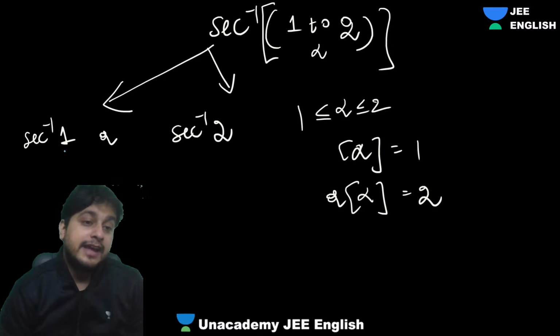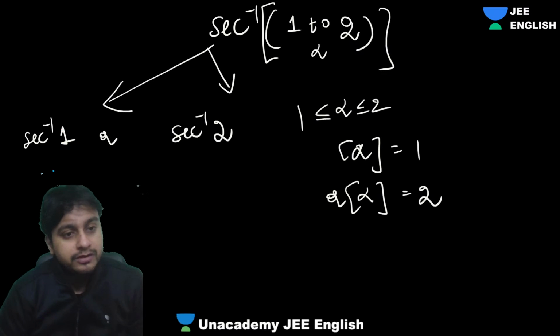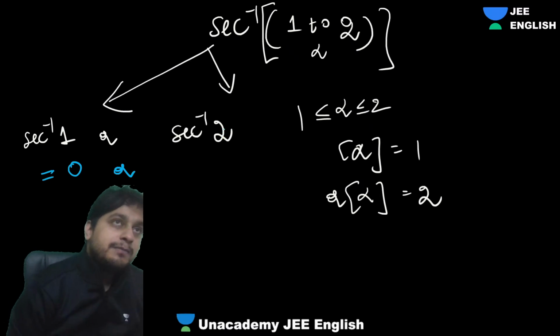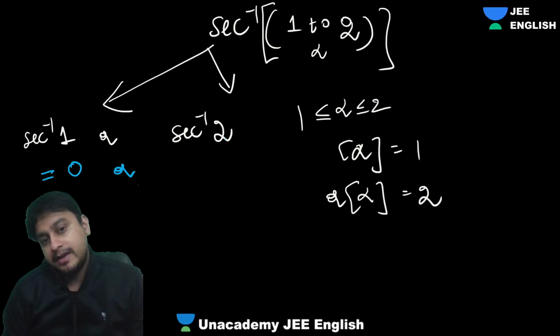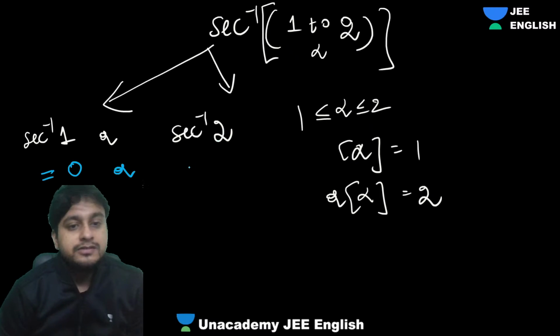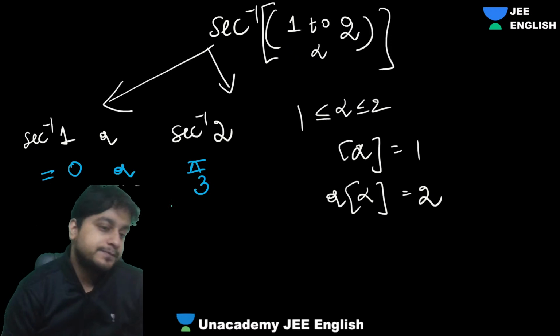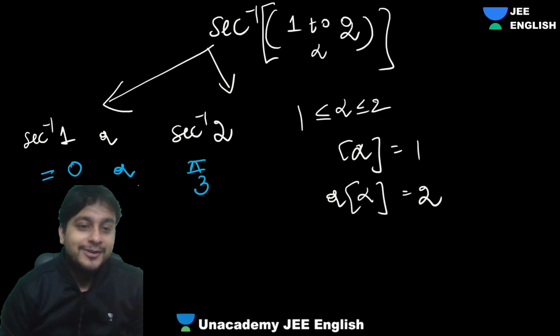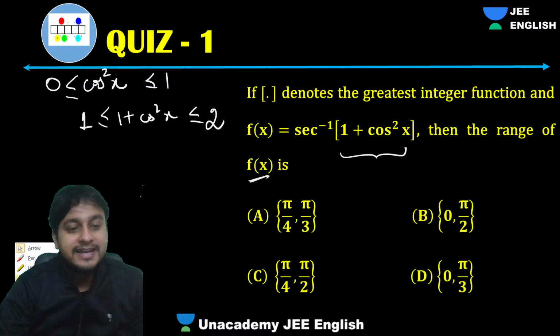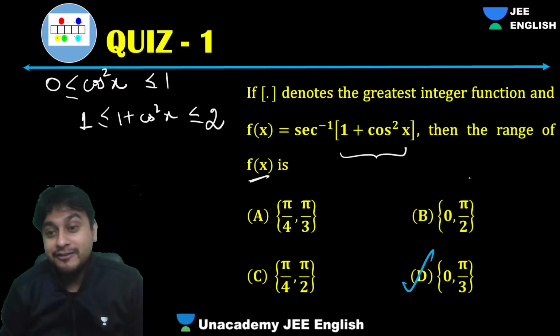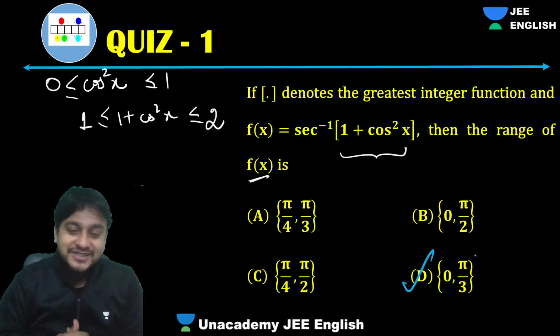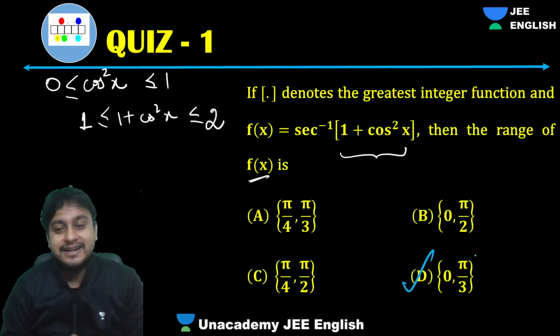Sec inverse 1 means, 1 you can write as sec 0, so sec inverse 1 is 0, and 2 you can write as sec pi by 3, so this will give you pi by 3. Only two values we are getting in the range, that is 0 or pi by 3. That's the reason why we write the two values in a set, so we get {0, pi by 3}. That is the answer. Amazing.